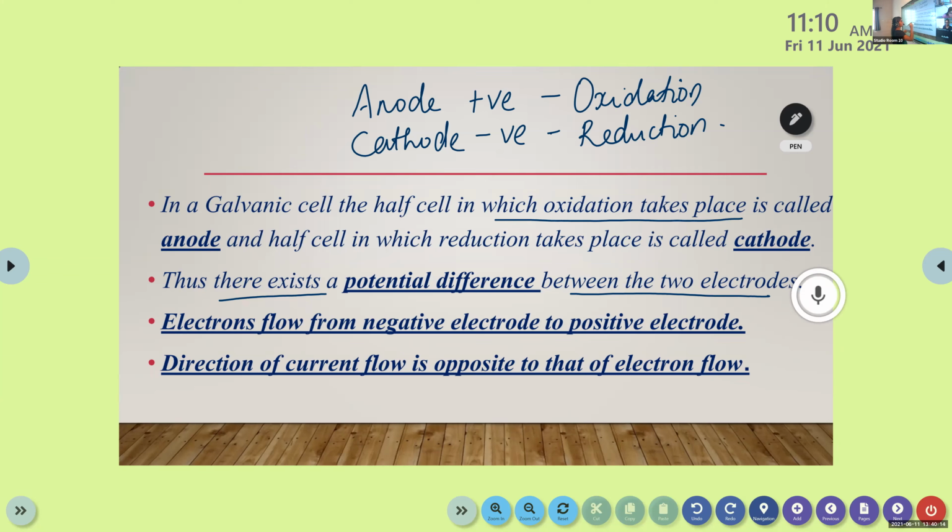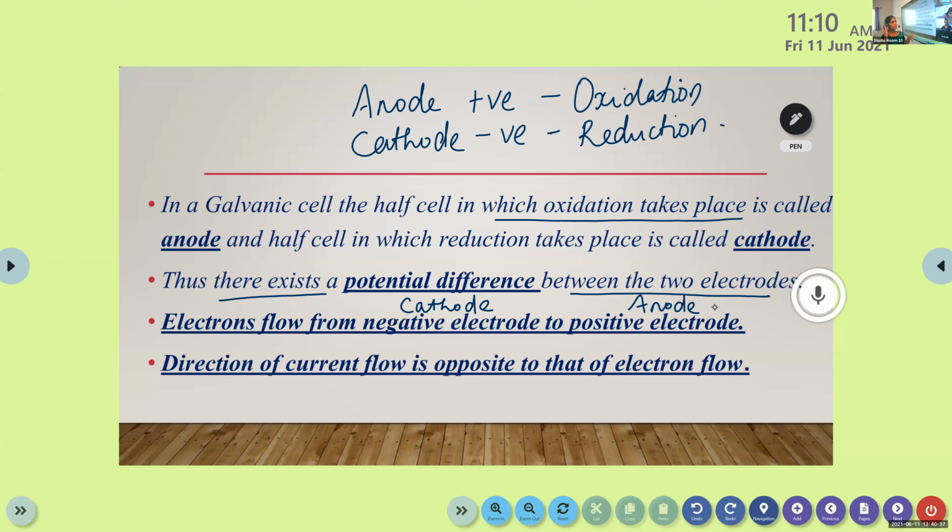Here the negative electrode is cathode and the positive electrode is anode. Always the electrons are in excess in cathode, because they are gaining electrons. These electrons move from the negative electrode cathode to the positive electrode anode.